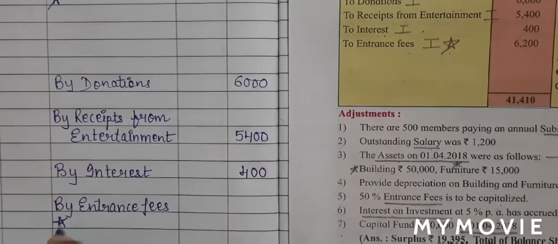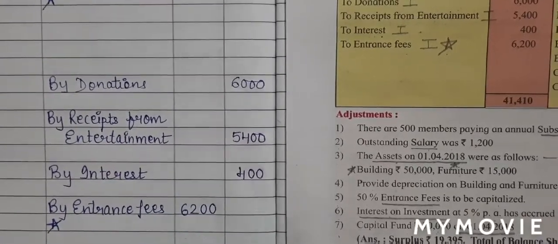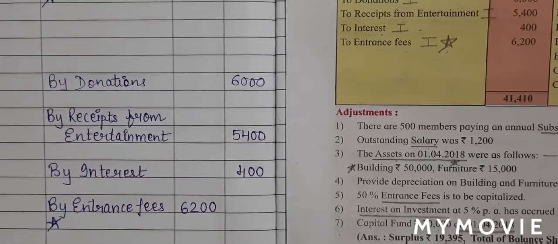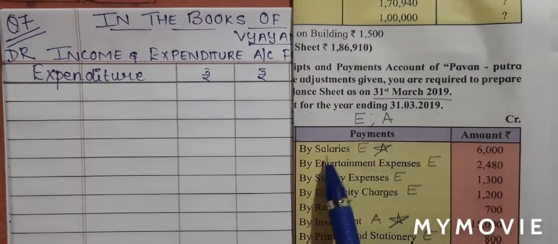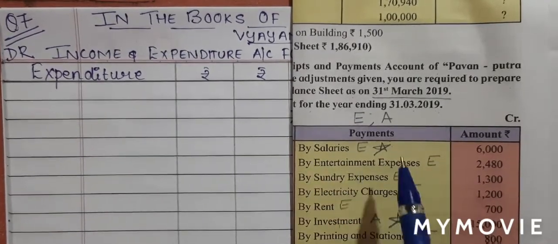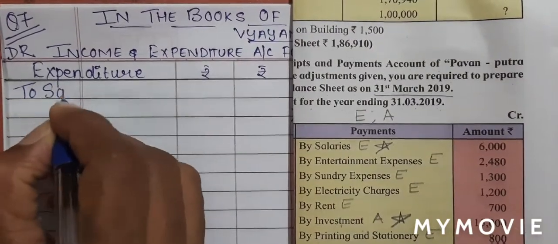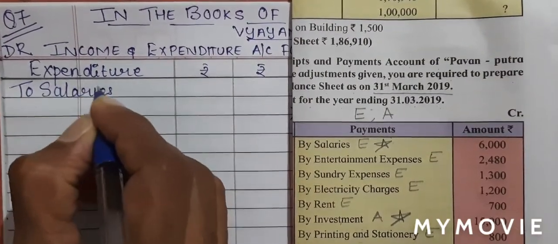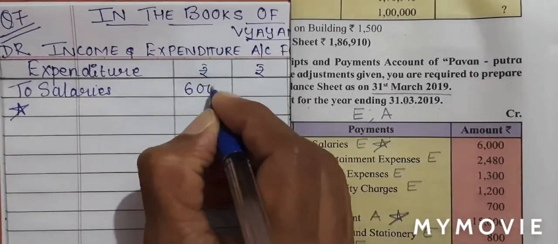There is a star and I'll write it in the inner column 6,200. With this, students, we have completed the receipt side. Let's begin from the payment side. By salaries, on my expense side, I'll write down 2 salaries. There is a star, so I'll write it in the inner column 6,000.